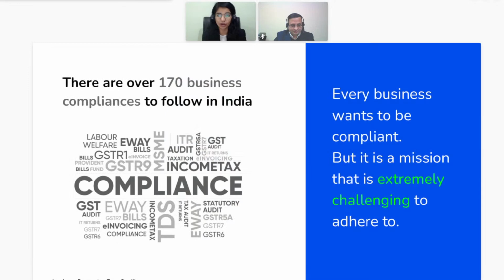Changes which the government has already made. We can see some changes on the GSTN portal. We have seen some notifications which have come up, and there is a very big impact on businesses also. So it's very important for all of us to understand those changes and how they are actually impacting our